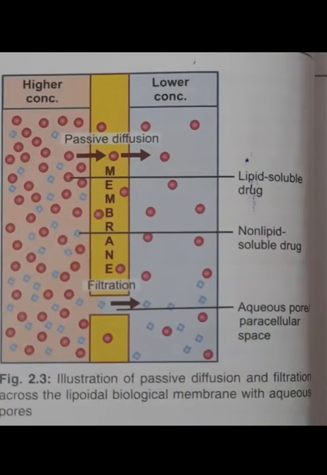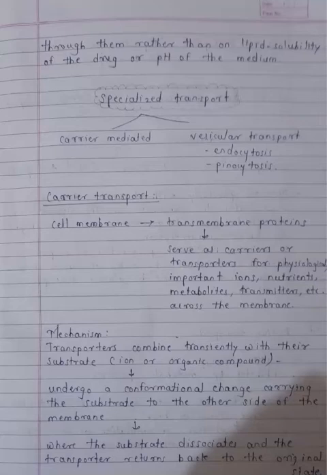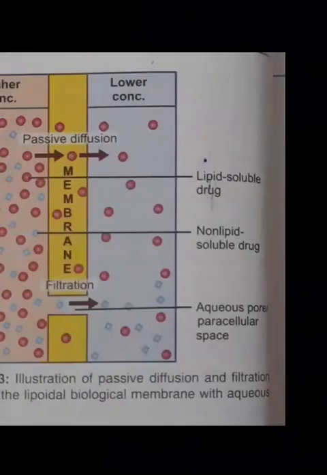Majority of cells have very small pores, and drugs with molecular size greater than 100 or 200 are not able to penetrate. However, capillaries except in the brain have larger paracellular spaces, and most drugs can filter through these. As such, diffusion of the drug across capillaries is dependent on the rate of blood flow rather than on the lipid solubility or pH of the drug.